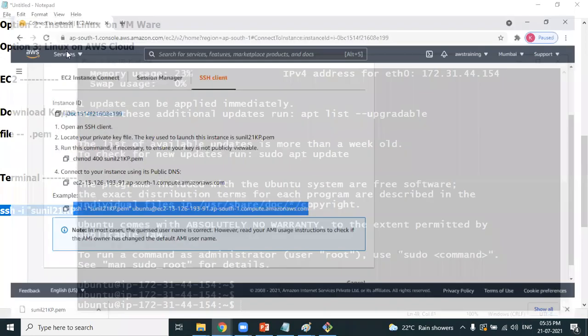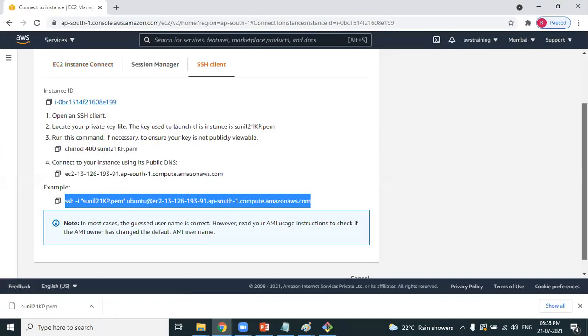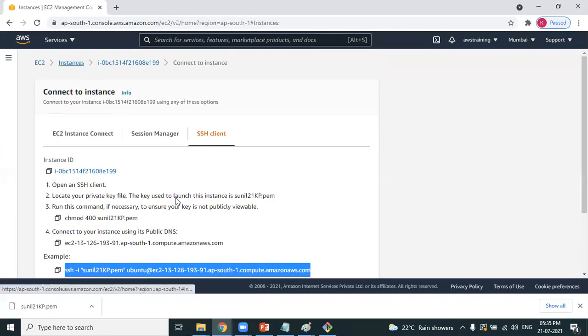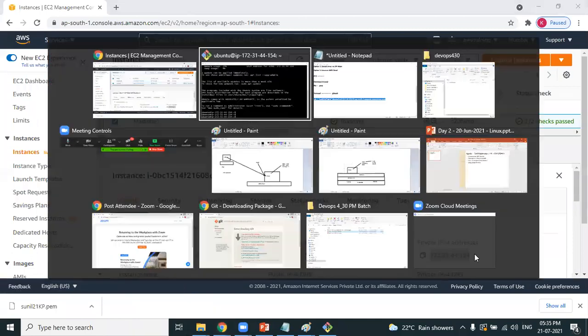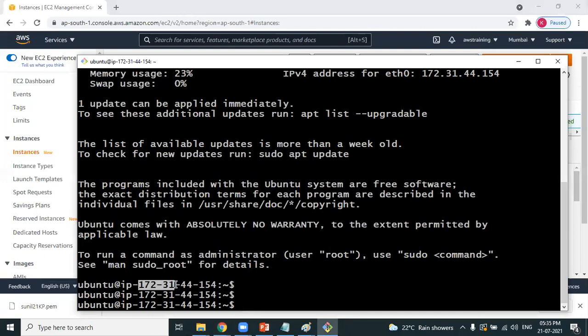Whenever you create a machine, and we have just now created a machine, every machine will have an IP address. Look at the IP address: 172.31.44.154. Are you getting the same IP address, 172.31.44.154? Yes, you are successfully connected to the Linux machine. Hooray! Yes, you are right.